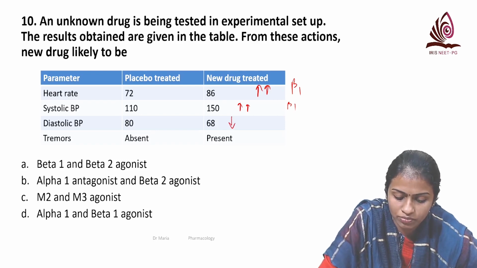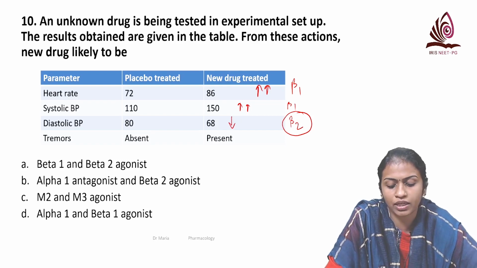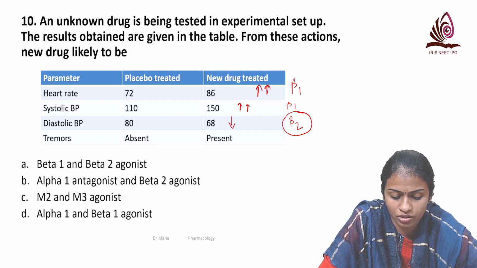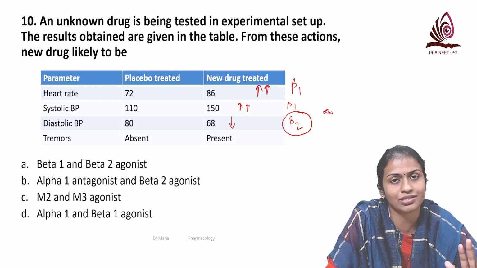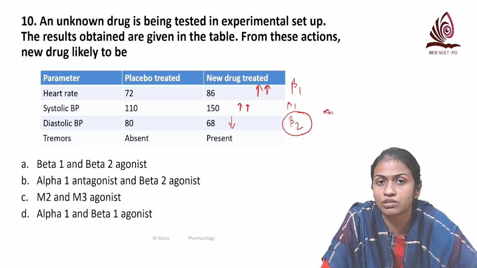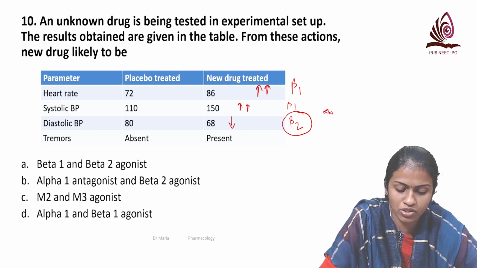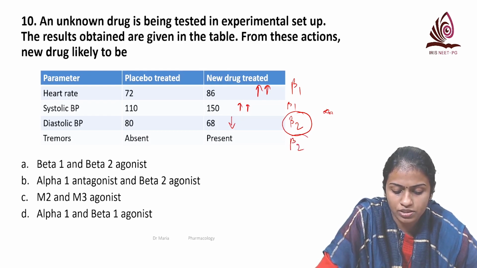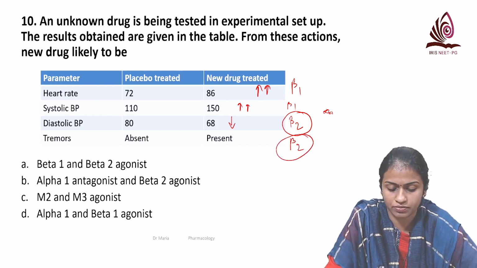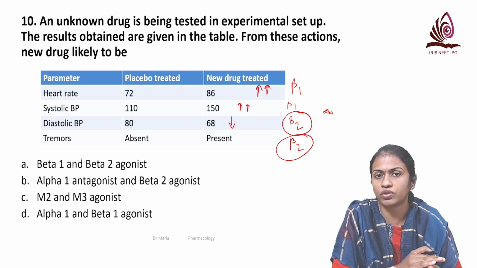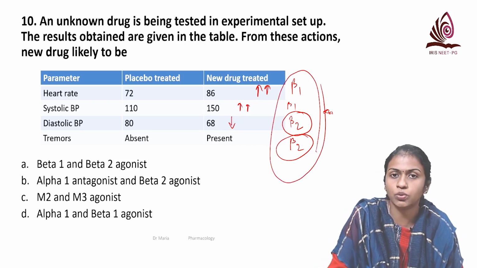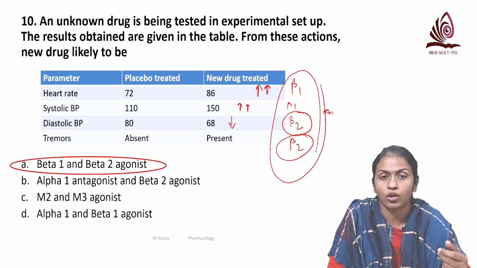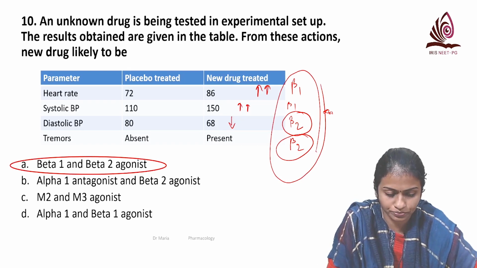Okay, so for diastolic BP to be decreased, it should be mediated via beta 2, because diastolic BP is determined by alpha 1 and beta 2. Alpha 1 will cause an increase in DBP, so beta 2 will cause a decrease in BP, and tremor is also present, which is beta 2 mediated, due to the presence of beta 2 receptors on the skeletal muscle. So here it is a beta 1 and beta 2 agonist. That is how you get the answer.